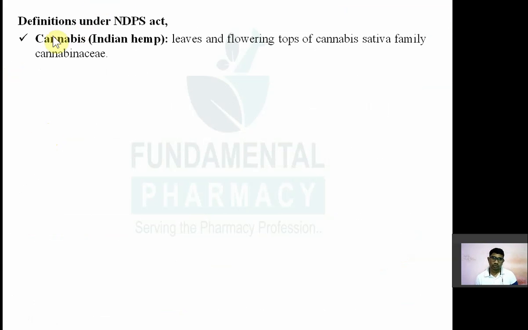What do you mean by cannabis? Cannabis is also known as the Indian hemp, and it is nothing but the leaves and flowering tops of cannabis sativa family, Cannabinaceae. So everything, leaves and flowering tops of cannabis plant family, Cannabinaceae, that is known as cannabis or Indian hemp as per the Narcotic Drug and Psychotropic Act.